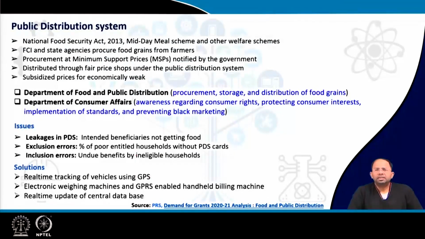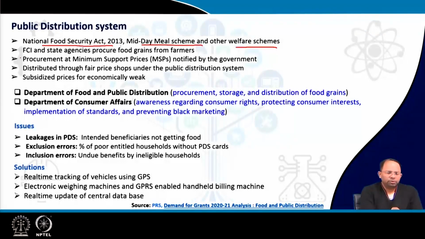Now, coming to the public distribution system in India, it was established by the National Food Security Act in 2013. Along with this, we have the midday meal scheme and other welfare schemes which support people with nutrition or food.